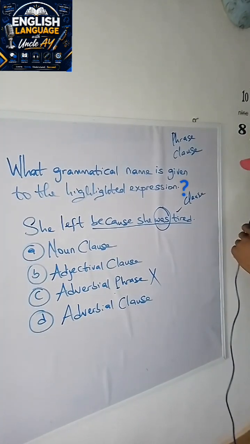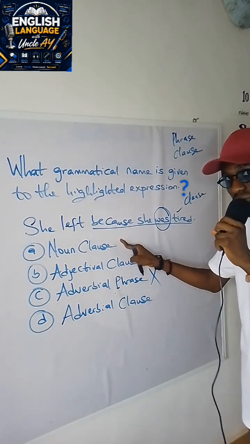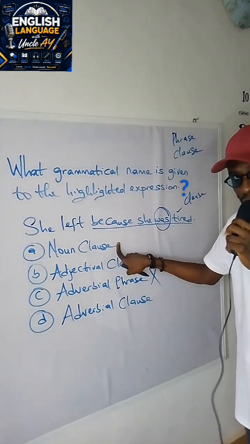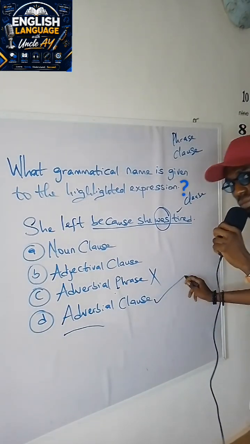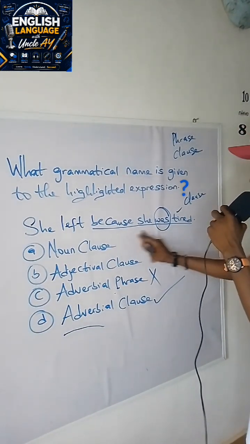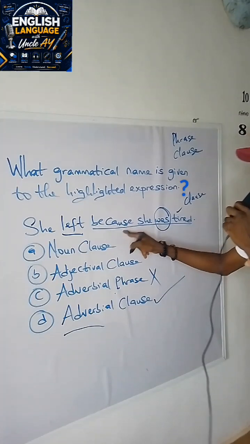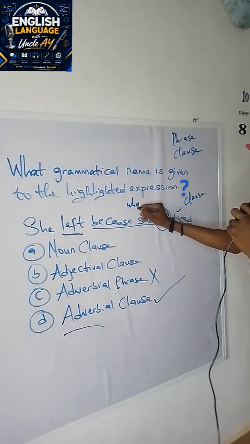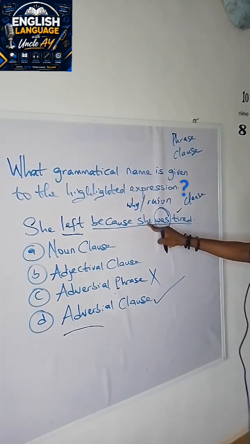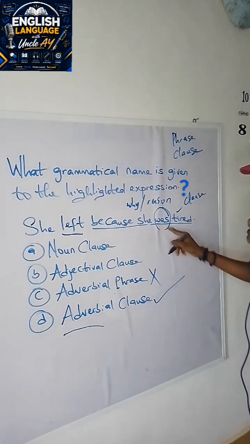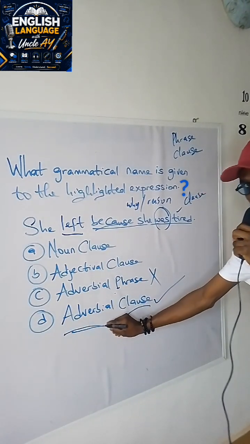So let's go further. She left because she was tired. So because here is a relative adverb, and because it's a relative adverb, it has to take an adverbial clause because it shows the reason why the lady in question left. And let's not forget that because here answers the question of what? Why? That is the reason. So the build up to it has a finite verb in was. So clause, because, adverb of reason.